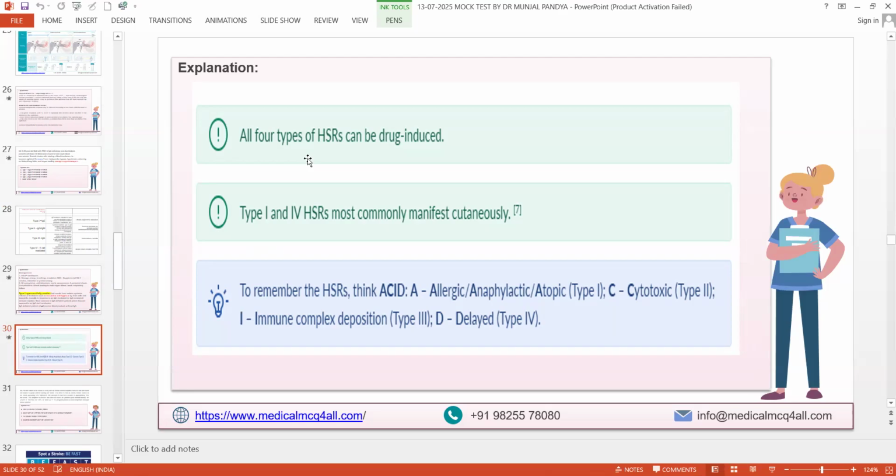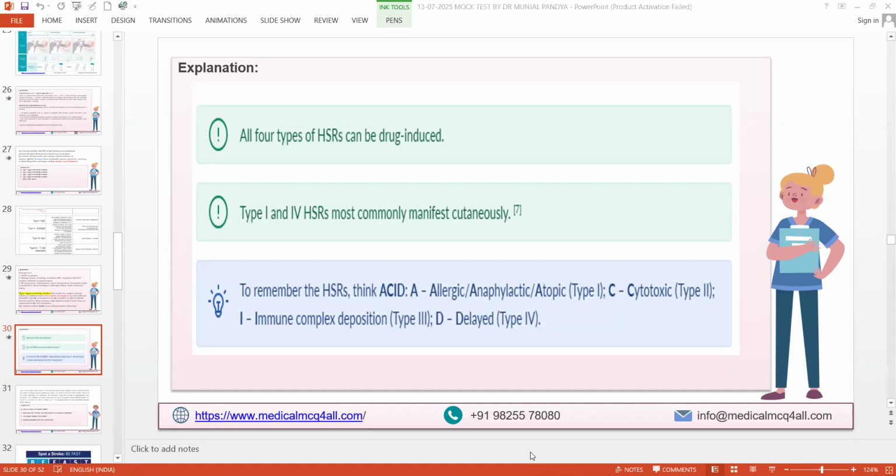But the scenario you have mentioned in this question is the classic answer of type 2 hypersensitivity reaction. In First Aid, the blood transfusion reaction is clearly mentioned under type 2 hypersensitivity reaction. How do you discriminate between type 1 and type 2 in a blood transfusion reaction? Basically, you need to look at the primary etiology of these things.